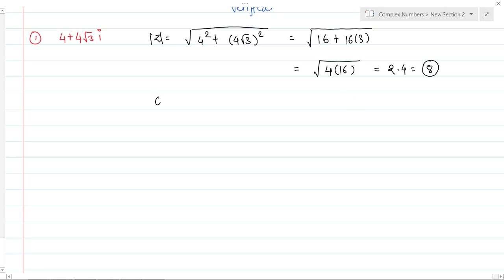For the argument, theta equals tan inverse of 4 root 3 upon 4. So 4 gets cancelled, and you will have tan inverse of root 3. Then what will be the value of theta? When is tan of theta equal to root 3? Hey, have you memorized the table or not? Have you learned the table or not?